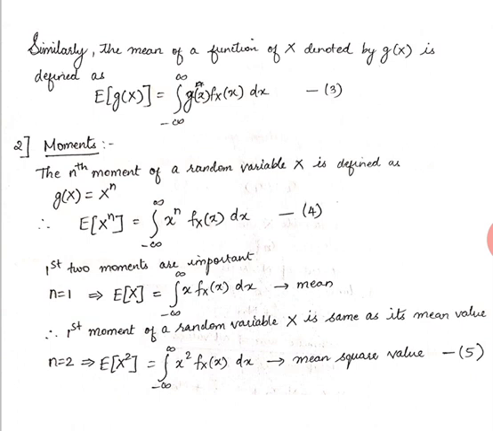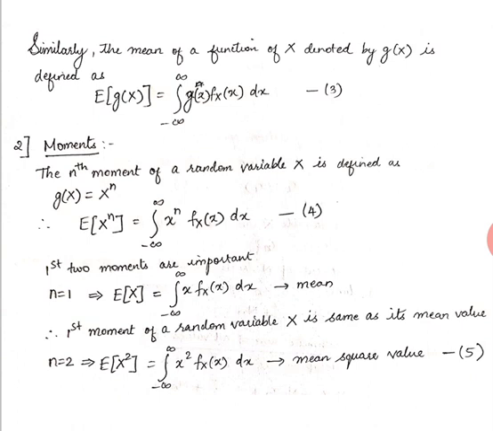If you put n is equal to 2, again we get e of x square. Now let's see what it means. If you put x raised to n with n equal to 2, it becomes the integral from minus infinity to infinity of x square fx of x dx. So all these PDF probabilities are multiplied by square functions, so it is nothing but the mean square value. We have been using these terms many times, root mean square value.